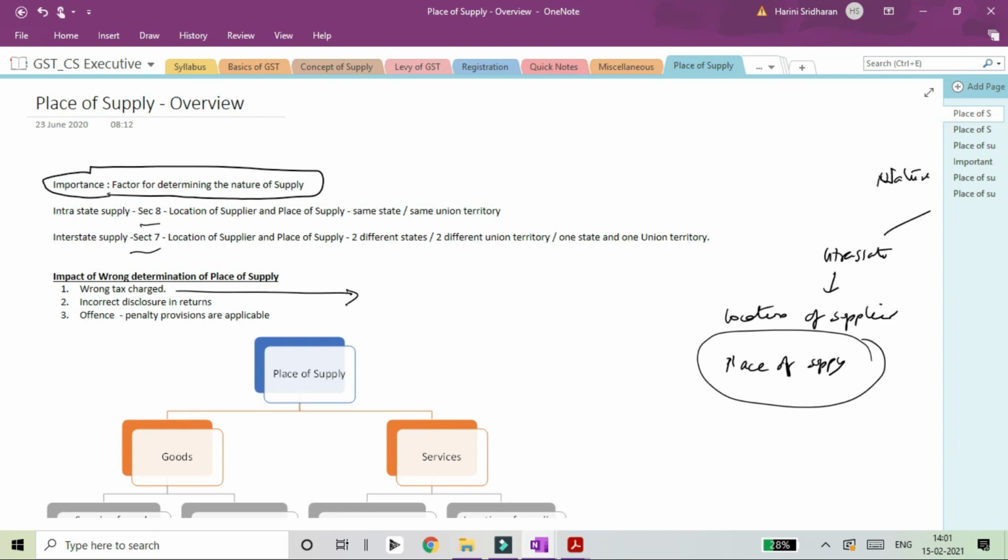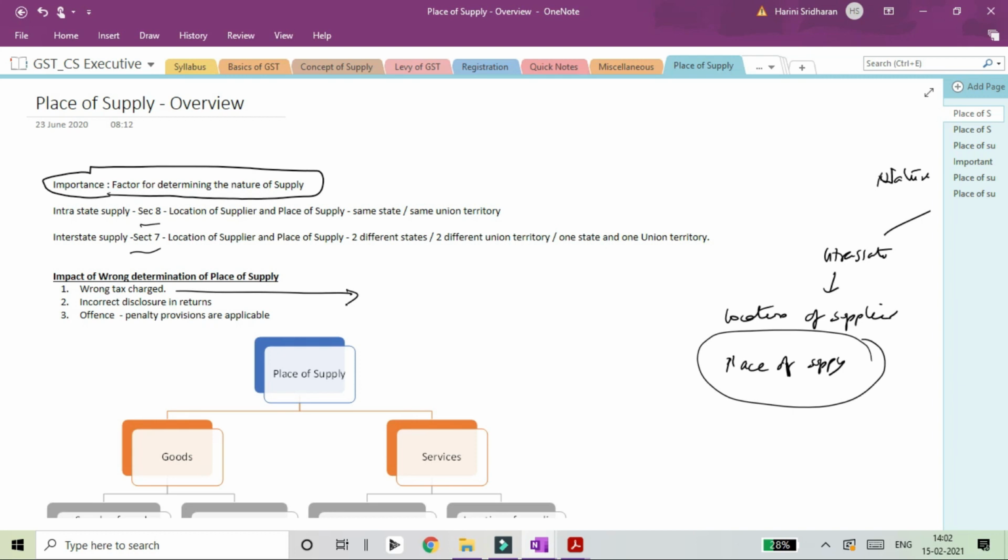So will there be any severe impact because of this? Will the government suffer some severe financial losses because of this? The answer is no. It's only that they have been deposited in the wrong account. Whatever is the state tax has been deposited in the common pool as an IGST transaction, or whatever was the common pool was wrongly deposited as the state's share as SGST. So what will happen is that you will have some penal provisions that are applicable to you. You will not have any interest impact, but you will have some penalty provisions that are applicable because of the wrong disclosure in the returns.